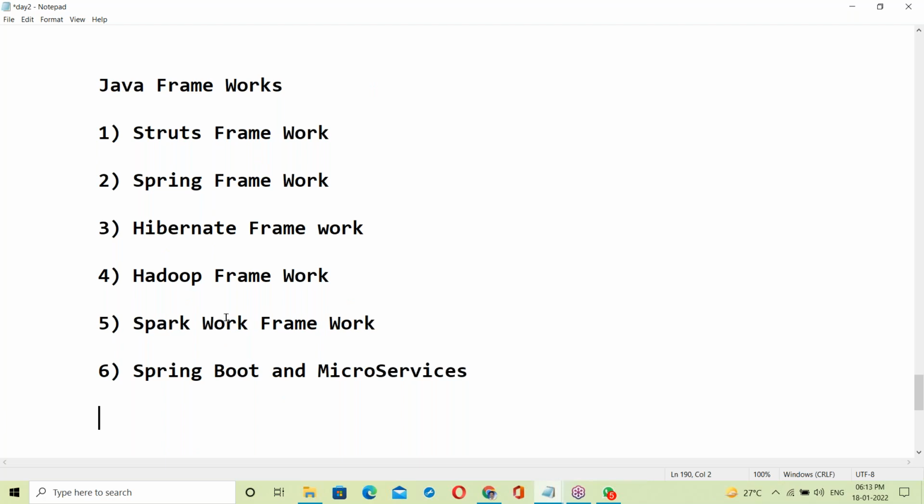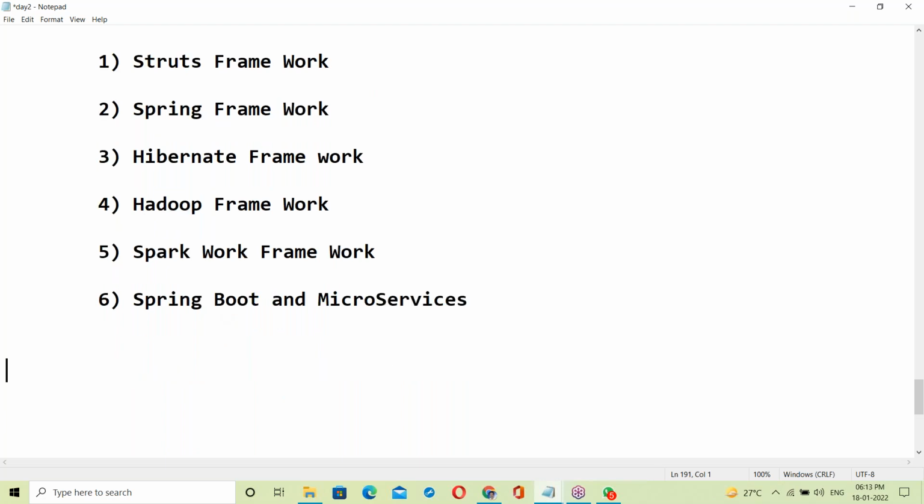Exactly what is a framework here? See, what is a framework? What's a framework exactly here?